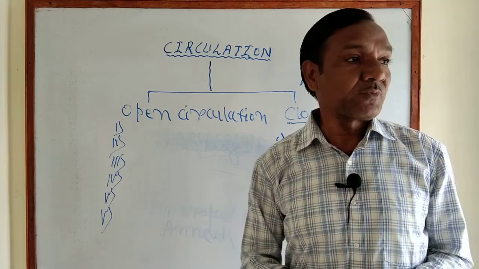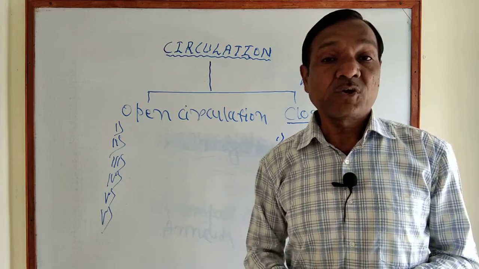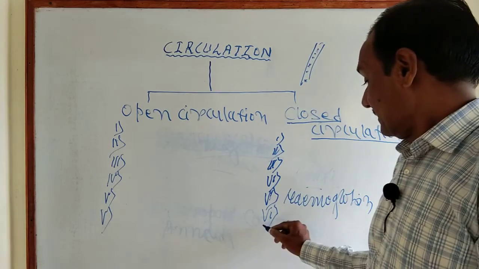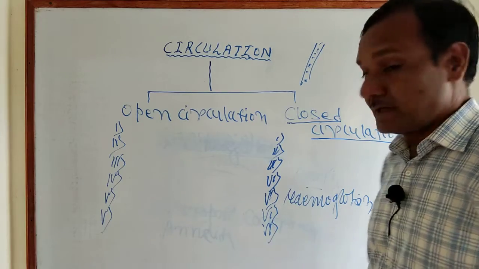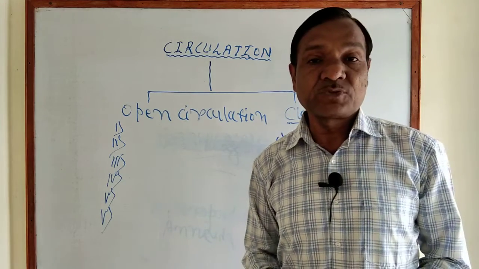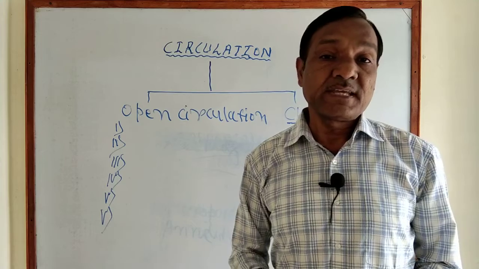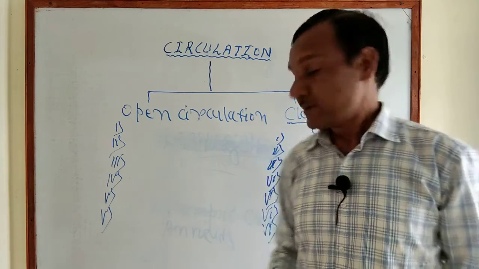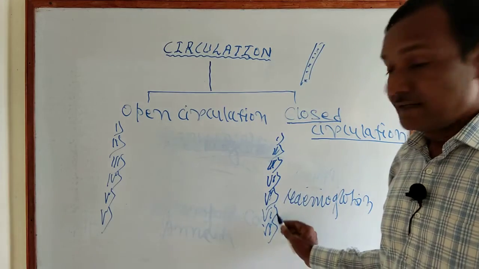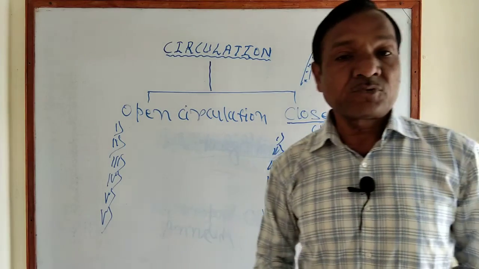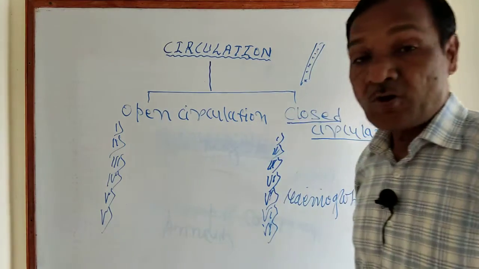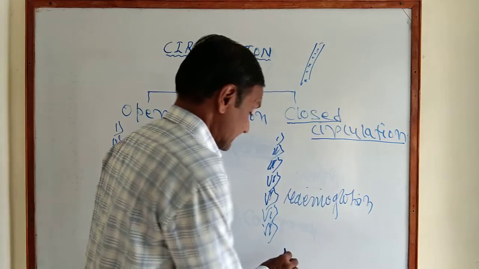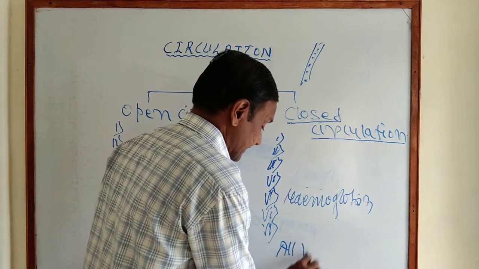You know the hemoglobin carries the oxygen. Then next, the blood transports gases like oxygen, carbon dioxide and so on. And examples of closed circulation: all vertebrates. What are the examples? All vertebrates.